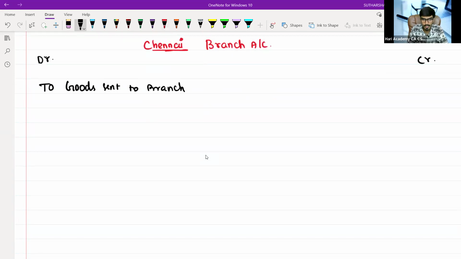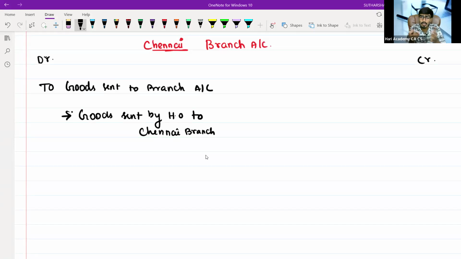In the goods sent to branch account, your first transaction should be goods sent by HO to Chennai branch, meaning whatever goods are lying in the HO godown that they are sending to the Chennai branch godown or Chennai branch office, that you will debit.